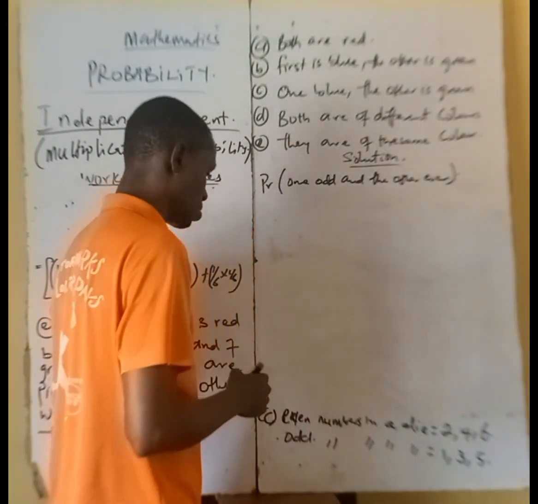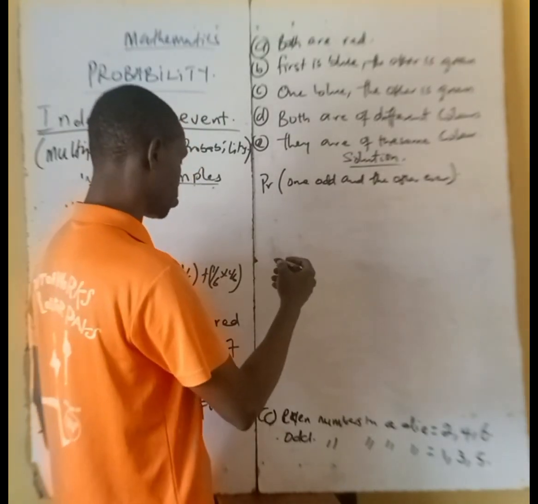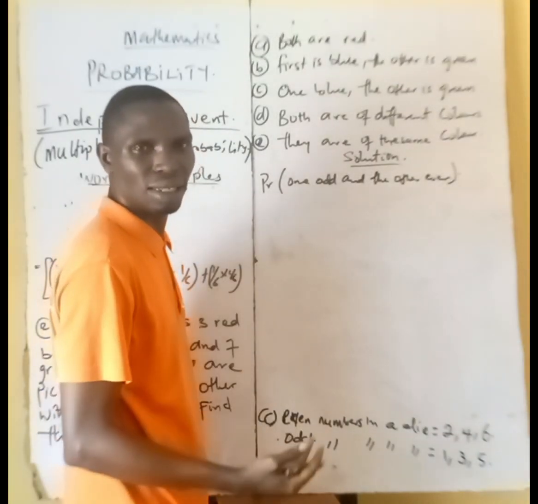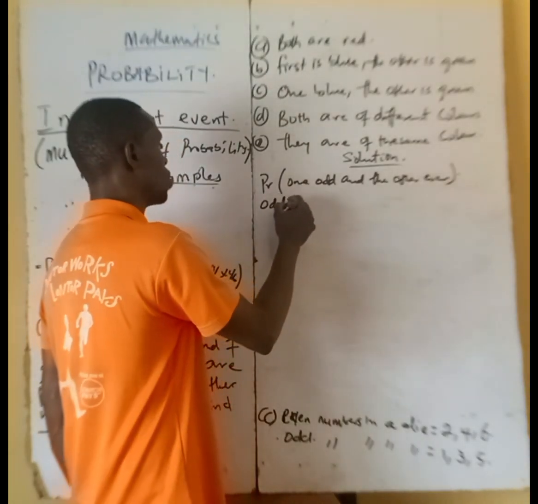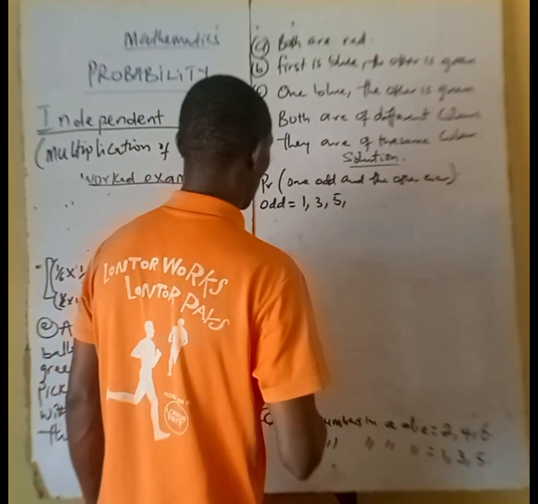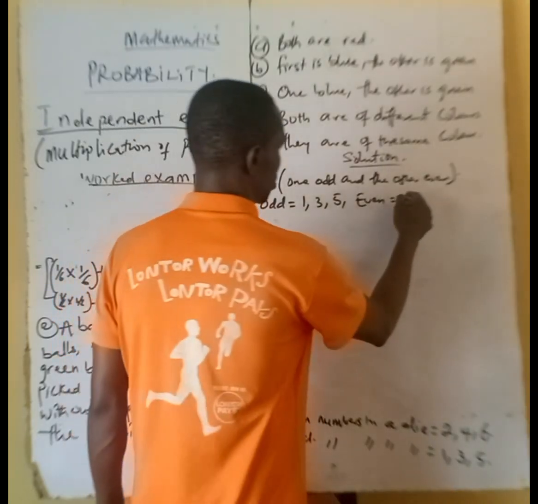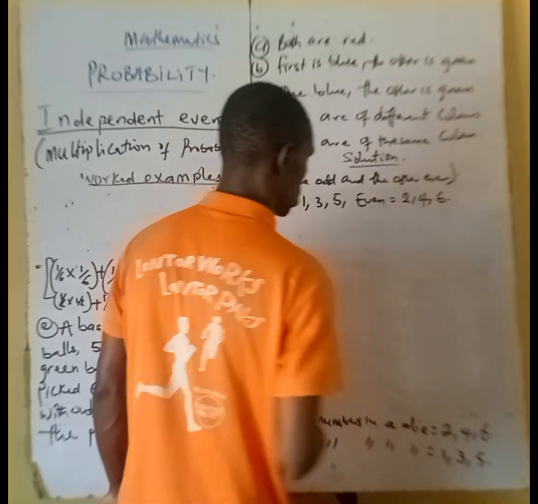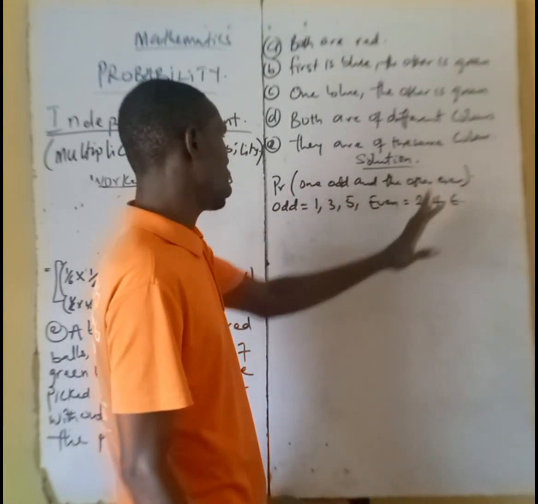So we said, how many odd numbers do we have in one die, between 1 and 6? Odd is 1, 3, and 5. Then how many even numbers do we have between 1 and 6? That is 2, 4, and 6. So we want the probability of having one odd and one even.